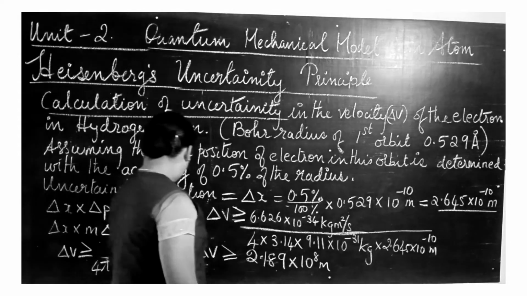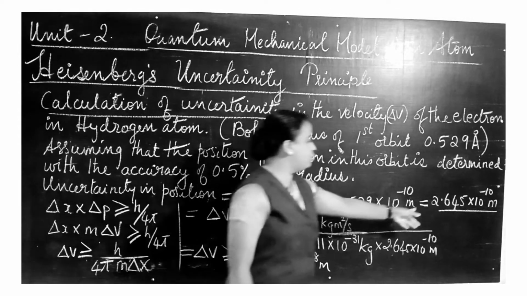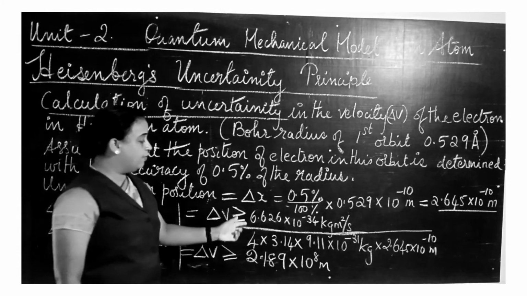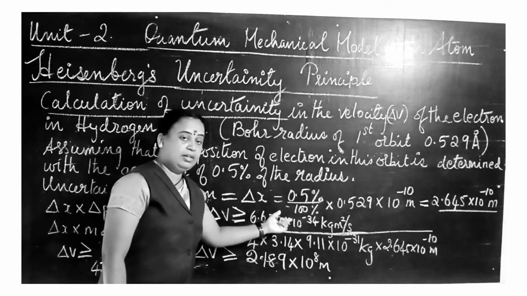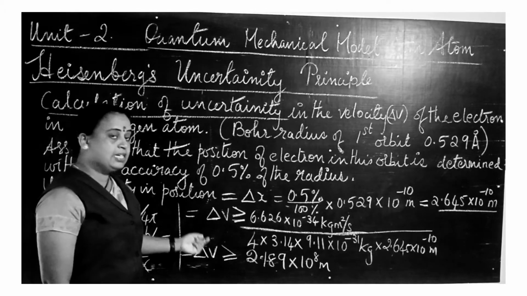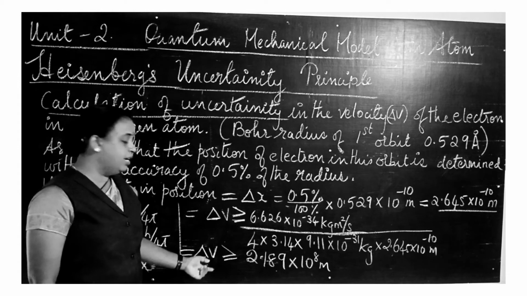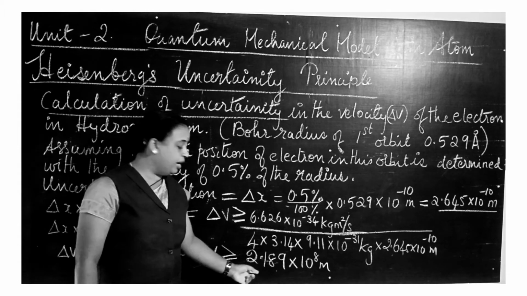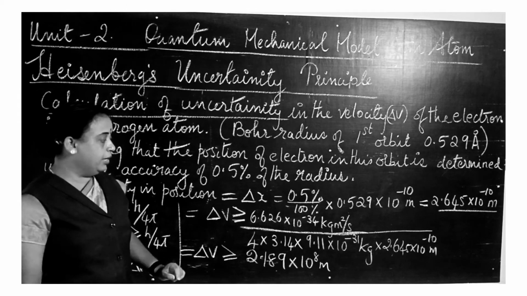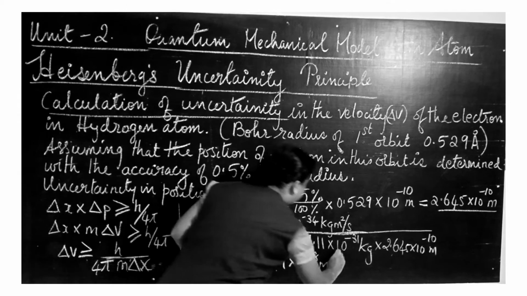Into delta x, which we have already found: 2.645 into 10 to the minus 10 meter. After multiplying and dividing, you get delta v, the uncertainty in the velocity of the electron, greater than or equal to 2.189 into 10 to the power 8 meter per second.